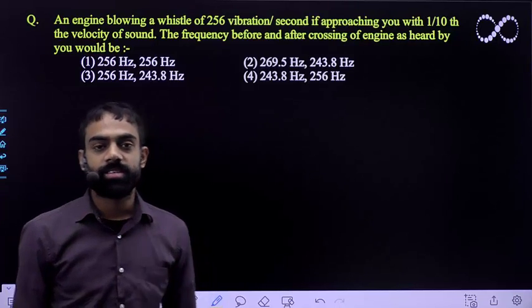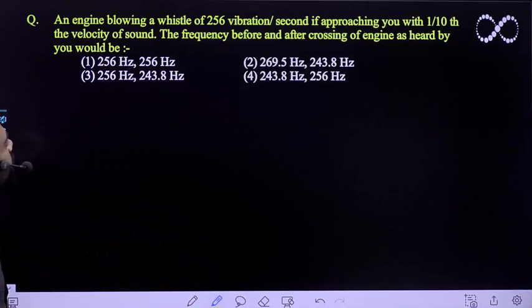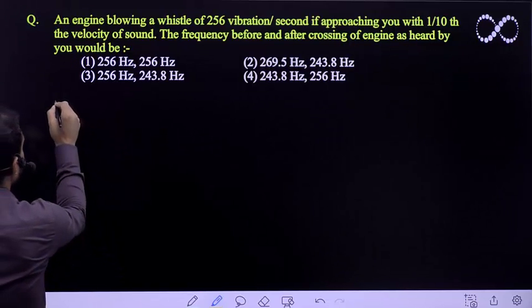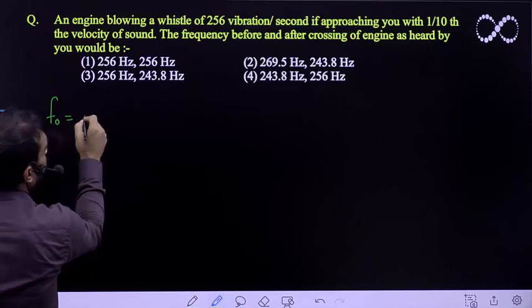Hello students, let us see this question here. An engine blowing a whistle of 256 vibrations per second. So here the frequency is given. So F0 is given as 256.